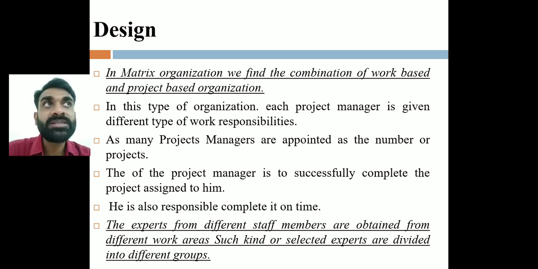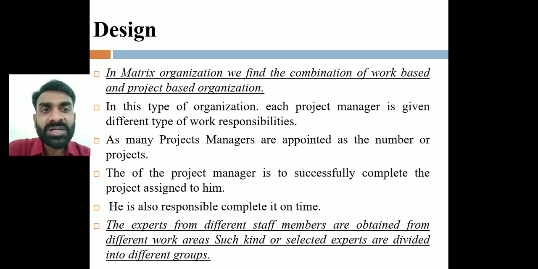See, this project manager has to maintain effectiveness and efficiency at the same time. Effectiveness means that the person needs to complete the task within the stipulated time. Suppose the time given is that within 2 years you need to complete the project, right? And he is completing it, then that means he is effective, right? And with quality, that means he is efficient enough. Okay, right? He is an efficient person, and then only is he going to complete the task with minimum cost and with fewer errors, right?